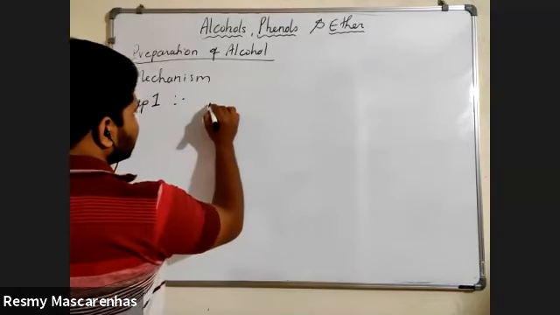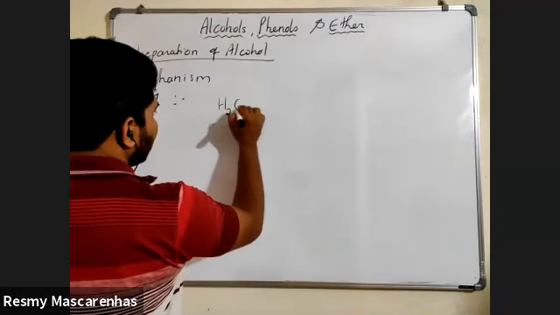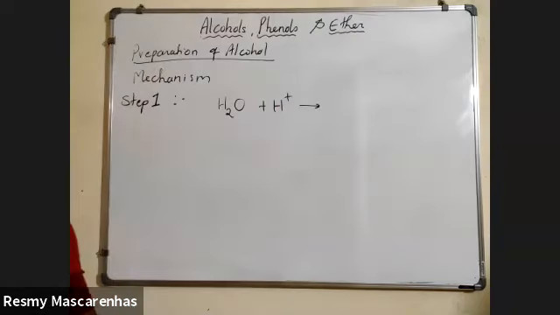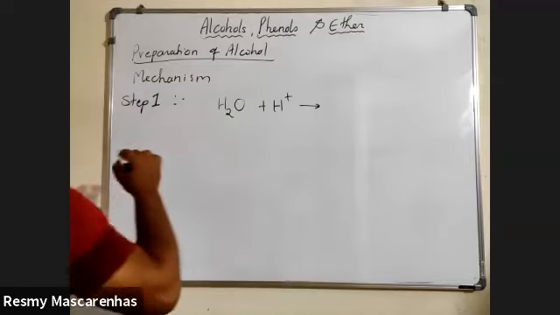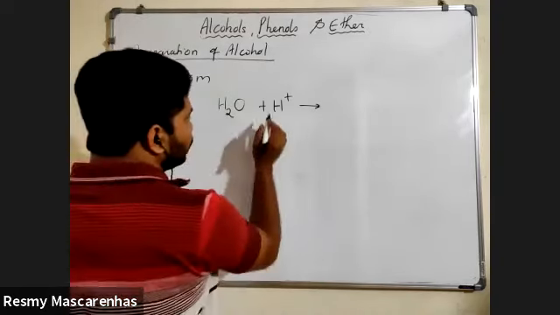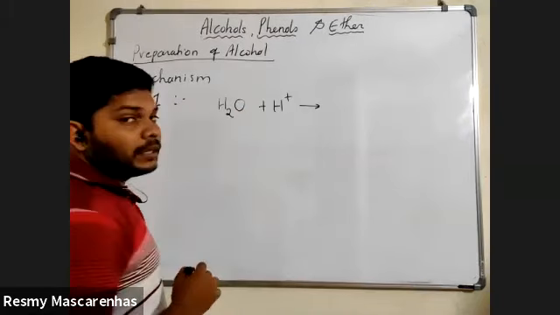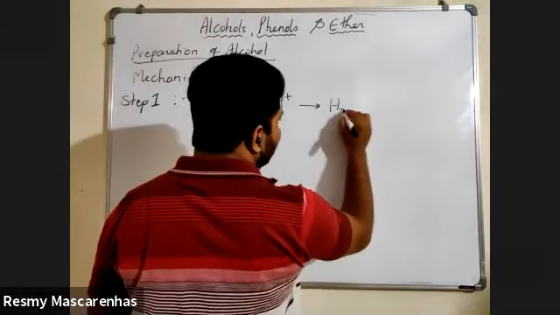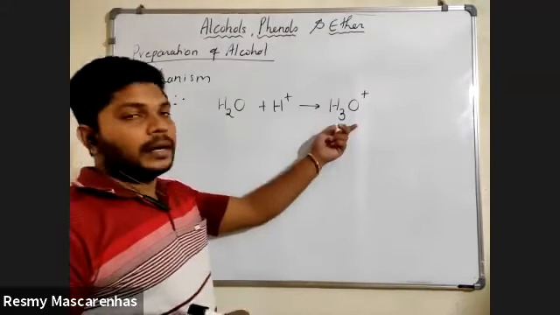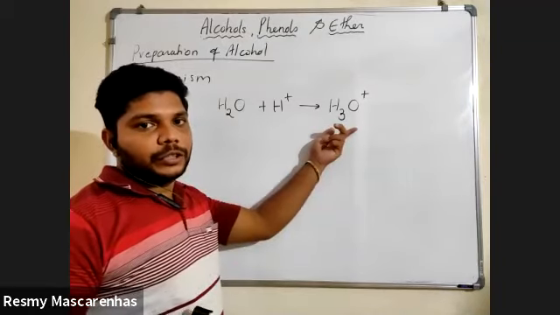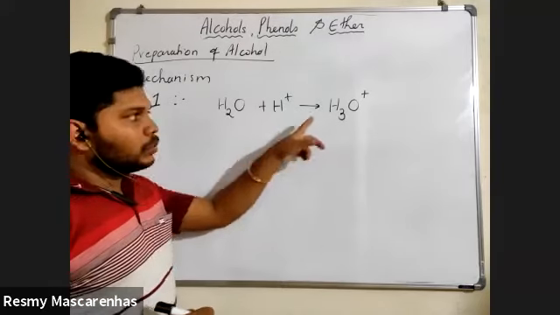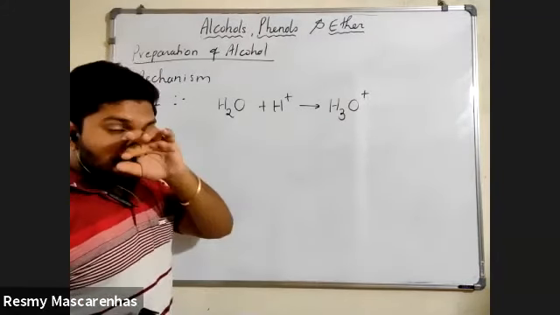H2O plus H plus is a straight one-sided reaction where H will directly join with the oxygen and you will get H3O plus. This is nothing but an acid. So H2O plus H plus gives H3O plus. This is the first step.